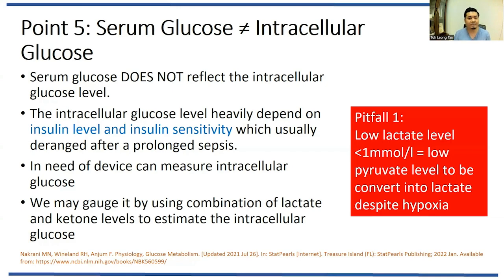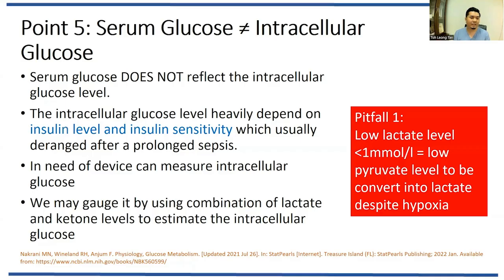Sometimes when you see the glucose is high in the serum, then you have to suspect that this patient might have intracellular hypoglycemia. So that's why insulin is important, and insulin should be measured if possible, and insulin should be combined during the resuscitation of the sepsis patient.